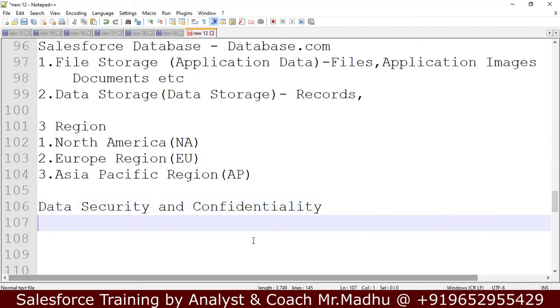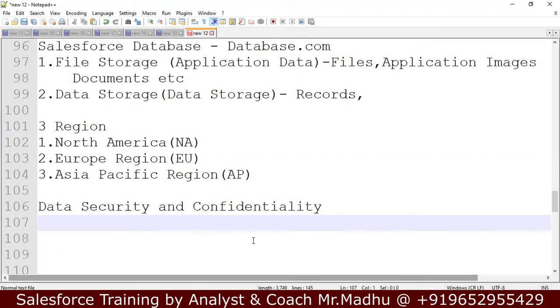Data should be very confidential. If we store our jewelry or money in a locker, we first decide whether it will be safe or not. Then only we will deposit. In the same way, organizations want to look for data security and confidentiality.